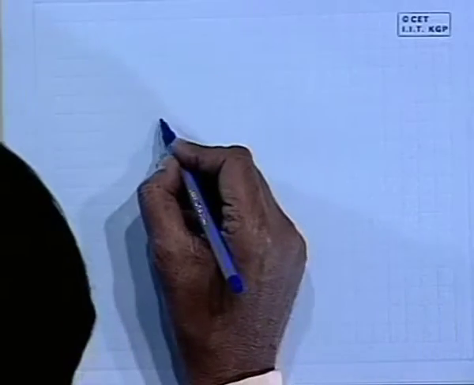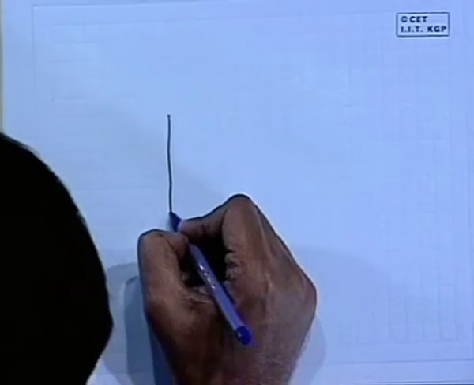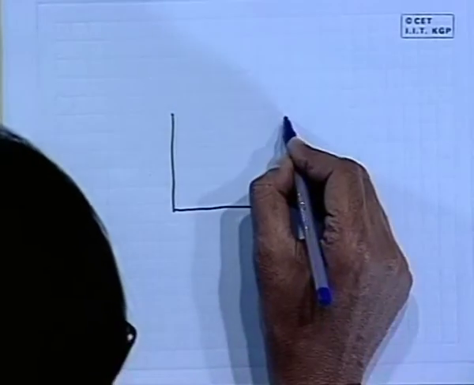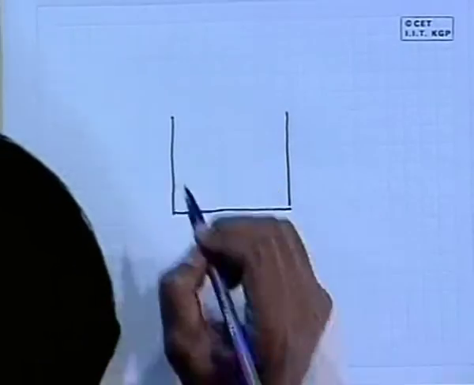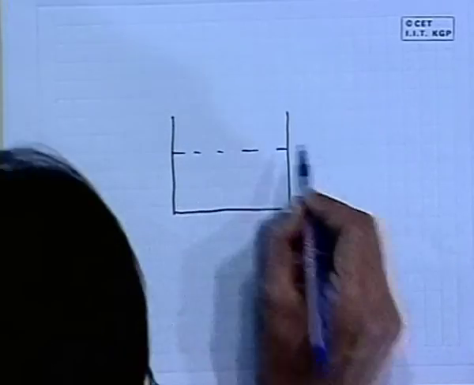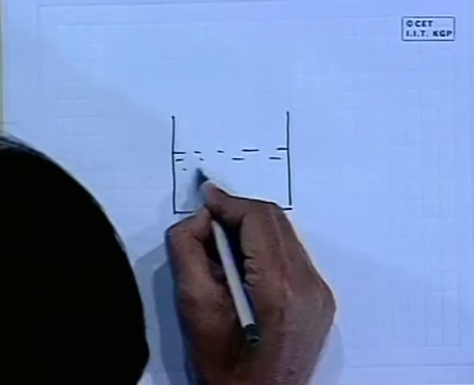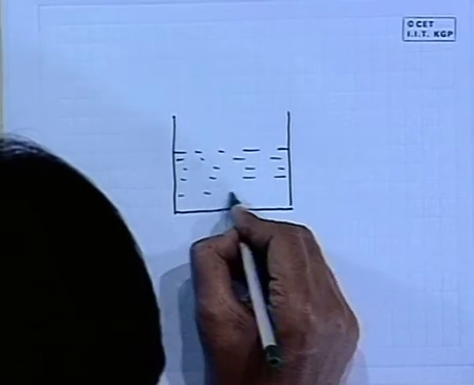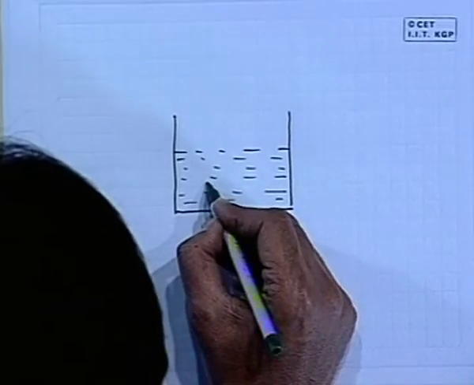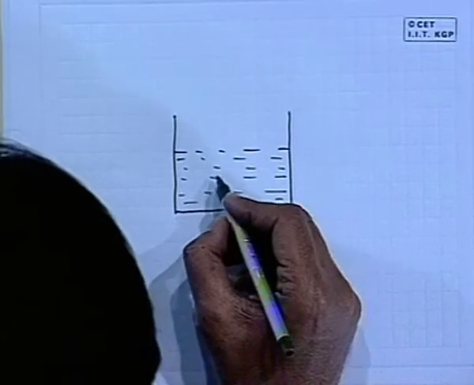So, let us go through Joule's experiment, which is again a recapitulation of what you have read at school level. What Joule did, let us consider Joule's experiment. First he took a container where there is water, for example, liquid water. Let it be water, or any liquid for example.